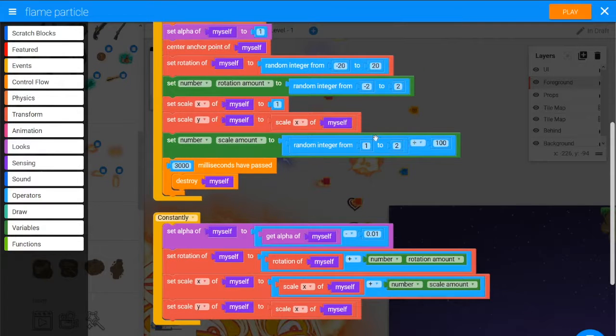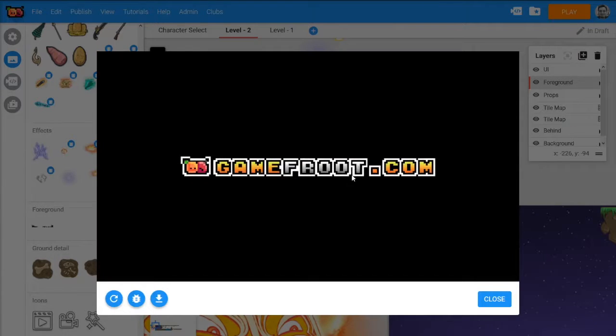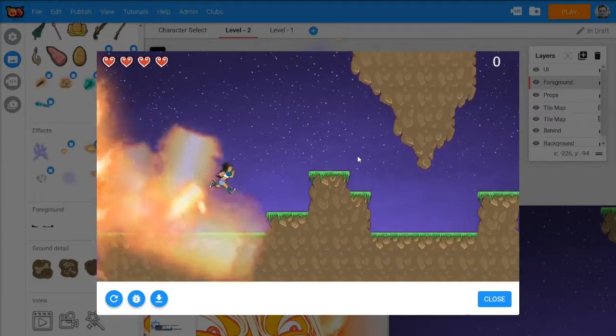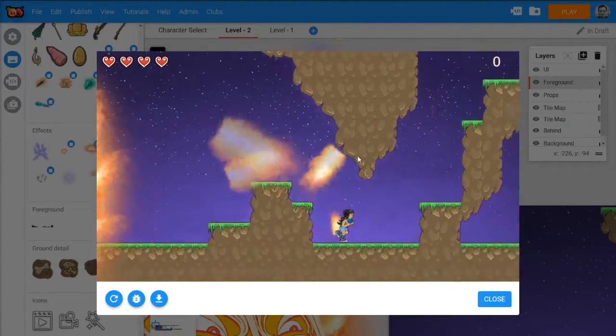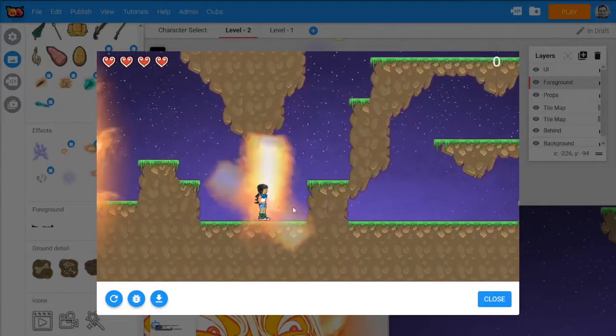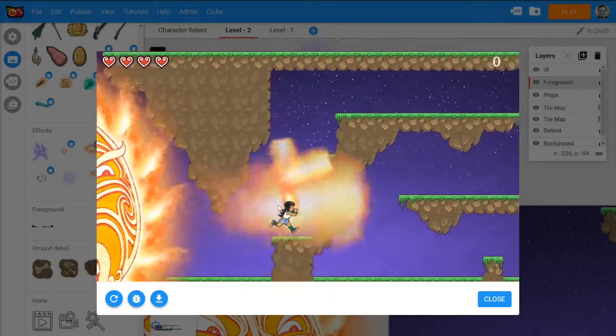So I want to change the scale amount. The scale amount will be, let's try -5 to -10. And let's just check that before we go and change anything else. I want them to be shrinking. Whoa. Okay, the problem is the scale is shrinking so small and then they're getting massive again, but they're getting inverted.